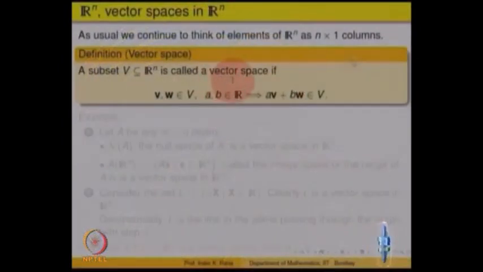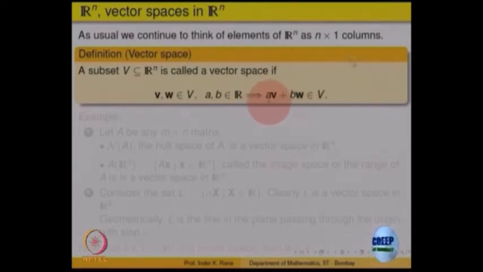We say that a subset V of Rn is called a vector space if it has that property. That is, take any two elements v and w in V, take any two scalars a and b, and take the linear combination av plus bw, that is, multiply v by a, multiply w by b, and take the sum.